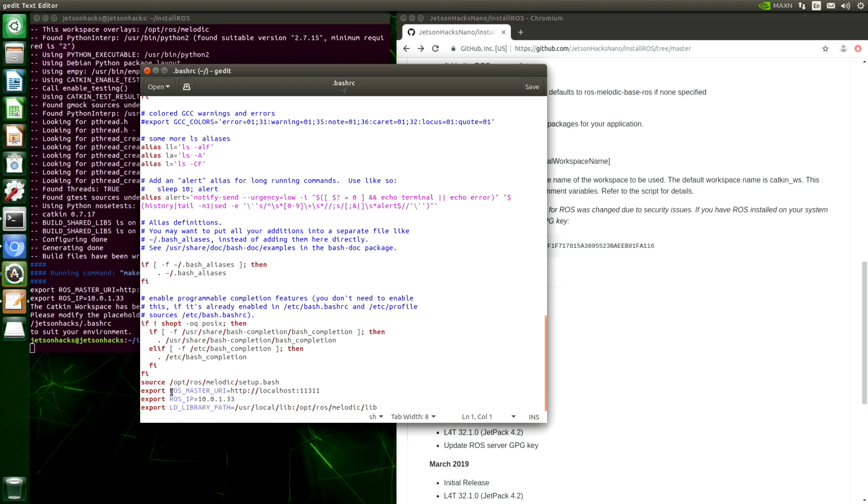We can see here it set the ROS master to be localhost, and that's the port number. And the ROS IP is set to be the IP of this particular machine. You should set these up to match your network specification. This looks all right. Let's close her up.